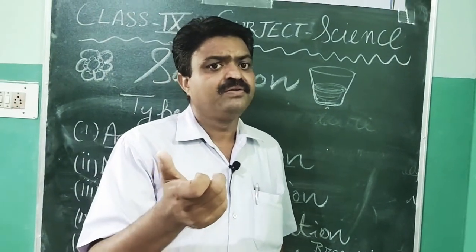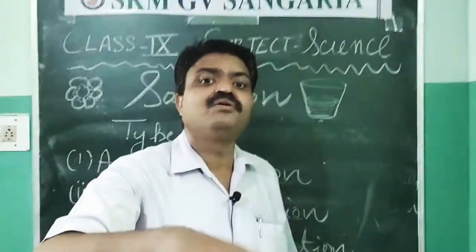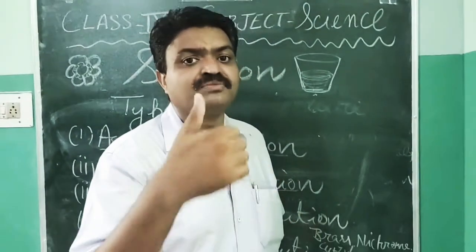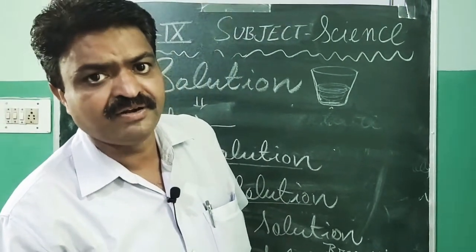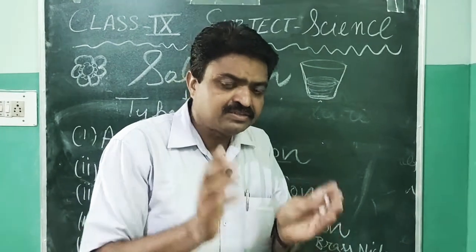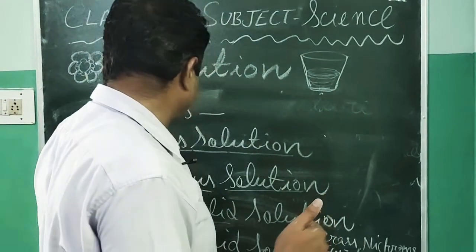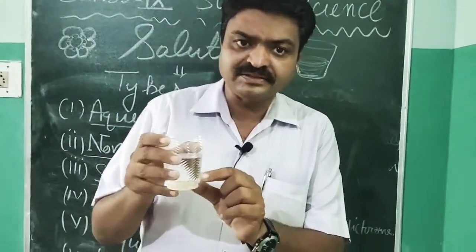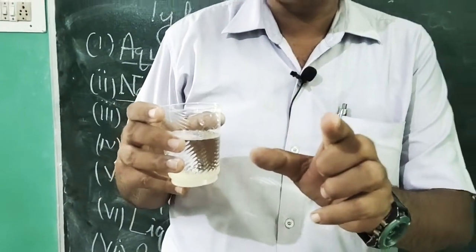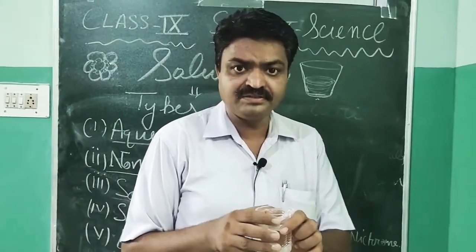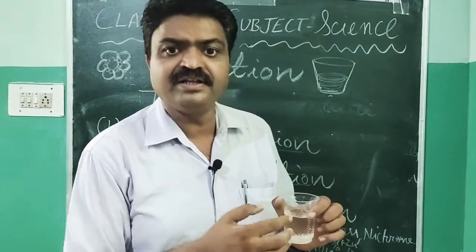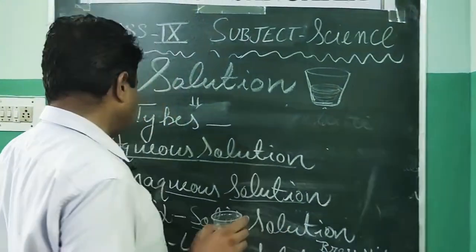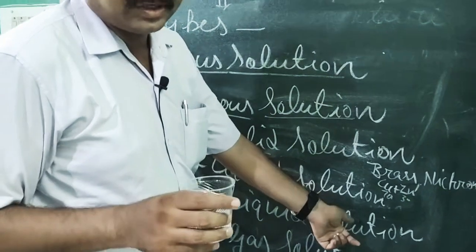What does it mean? If the solvent is a liquid and the solute is a solid, then that mixture is known as a solid-liquid solution, like this sugar solution. In this, the solute that is used is sugar, which is found in the solid state, and water is found in the liquid state. So the sugar solution is an example of a solid-liquid solution.